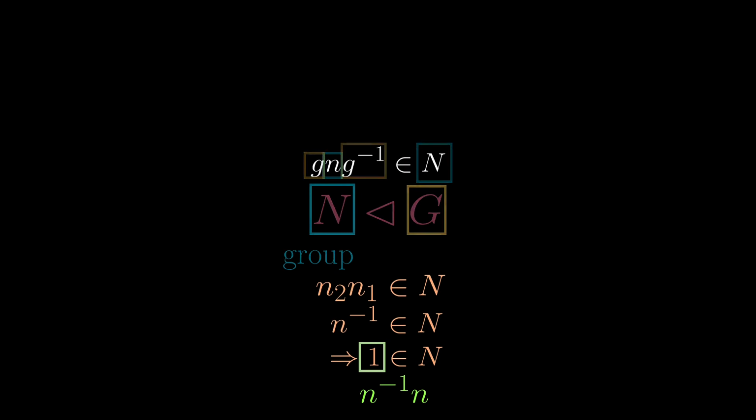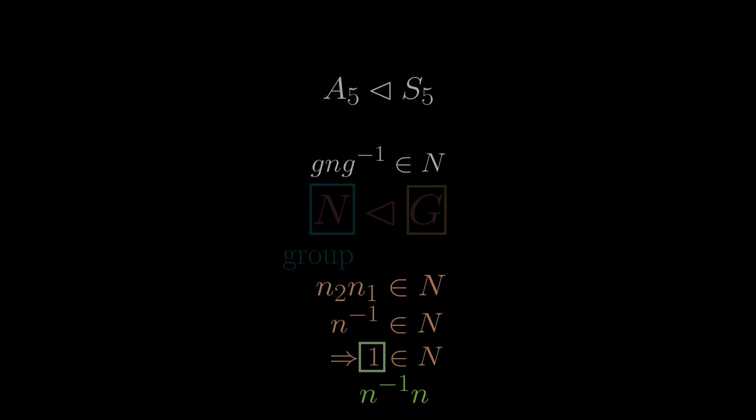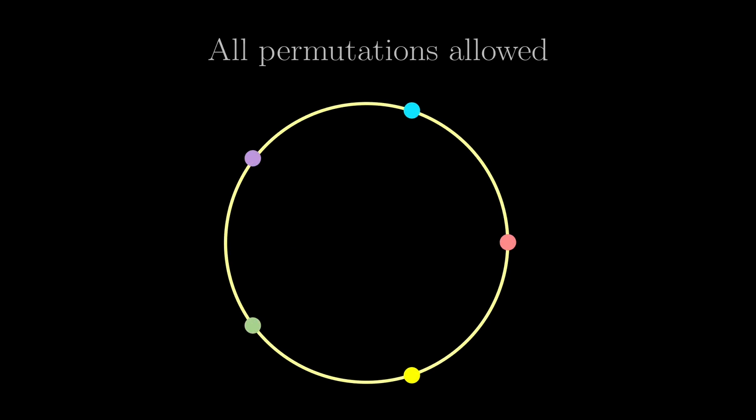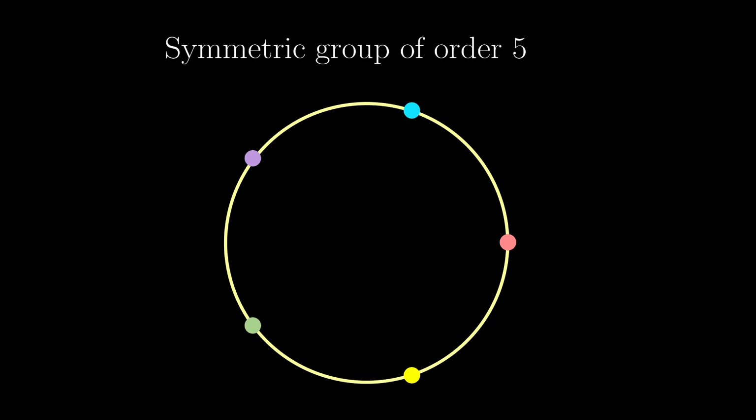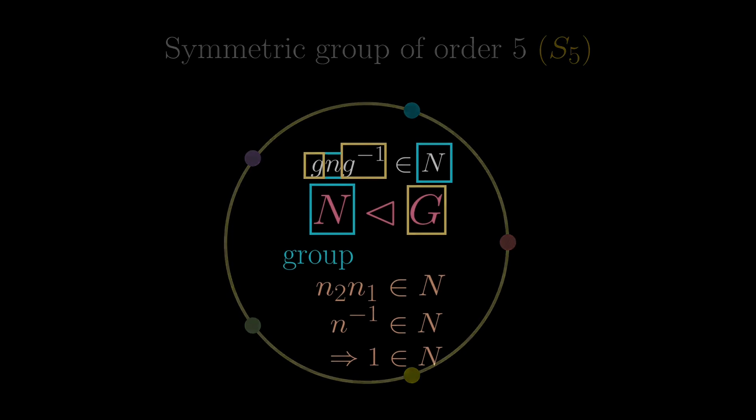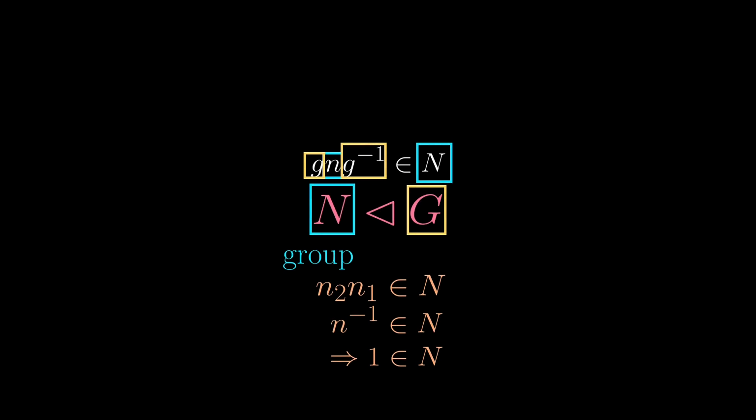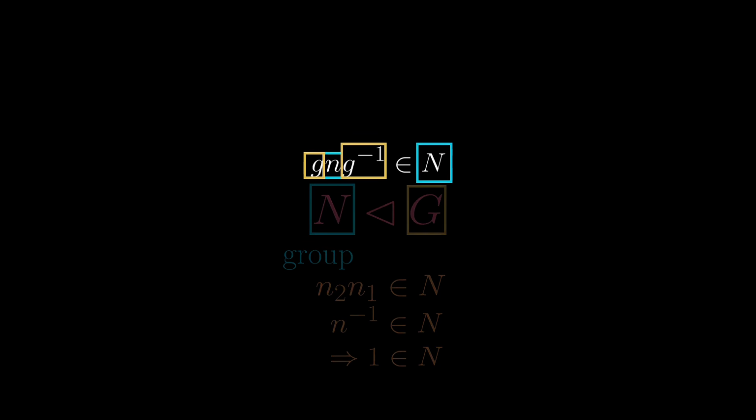These conditions for N turn out to be really restrictive, so restrictive that for the group we are considering, there is basically only one interesting possibility. The Galois group we will be considering includes all possible permutations of the 5 roots. This is called the symmetric group of order 5, usually denoted as S5. As we have said just now, any normal subgroup needs to fulfill all these properties, but let's focus on this particular property. What does it really mean?